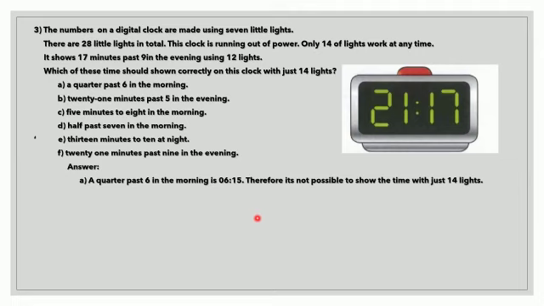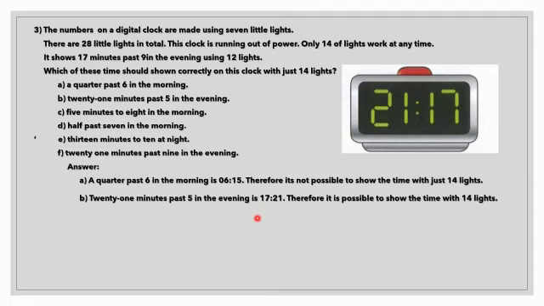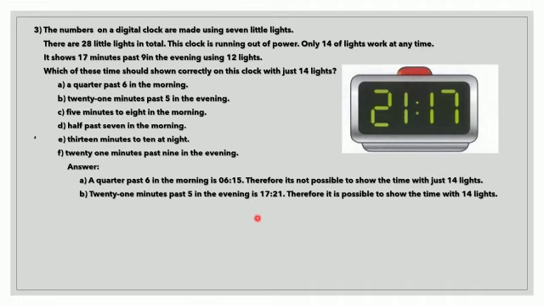The B part, the time is 21 minutes past 5 in the evening. So what is actually this 21 minutes past 5 in the evening? That is 17:21. Now just imagine whether it is possible to express the time in a 24-hour digital clock with 14 lights. Yes, it's possible to show the time 17:21 with just 14 lights.